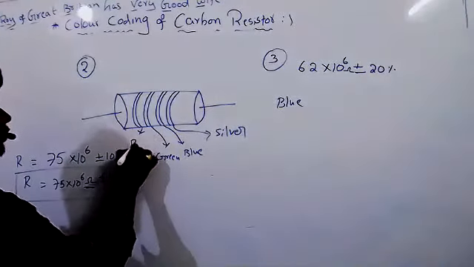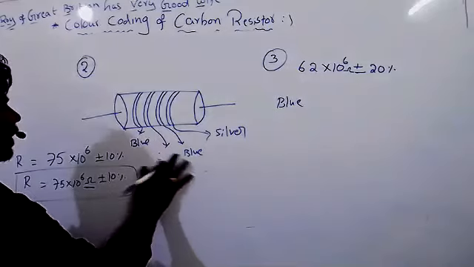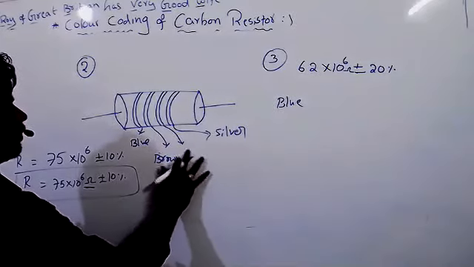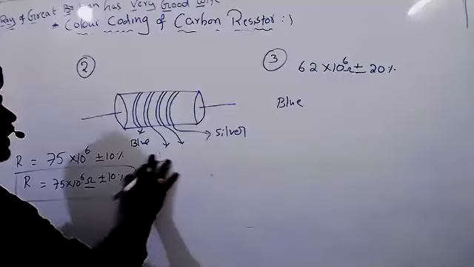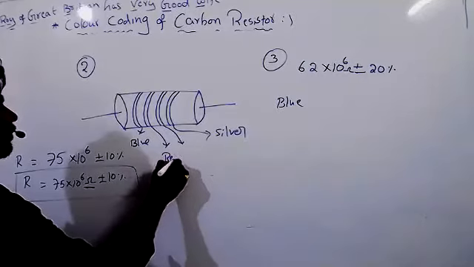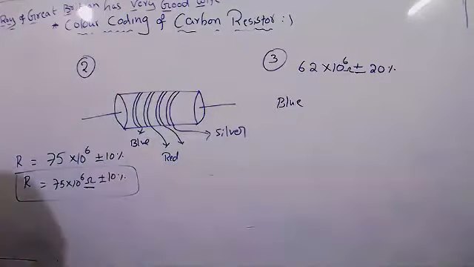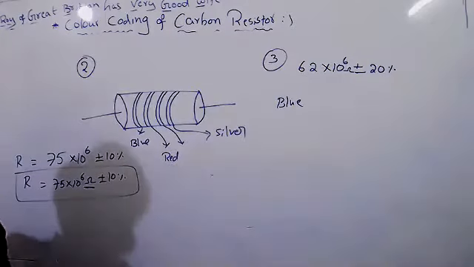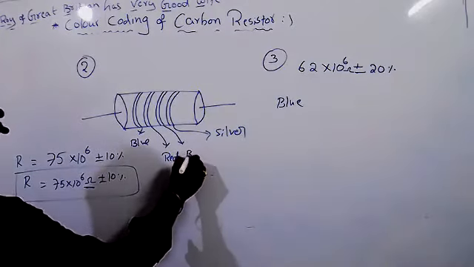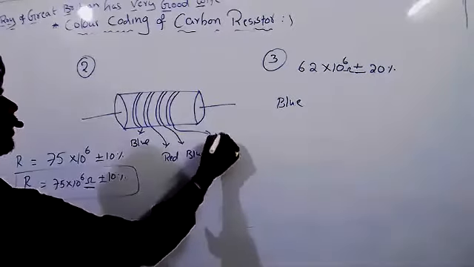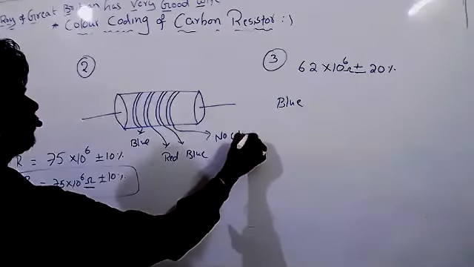Blue, brown. Second brown. Sir, it's red, not brown. Second red, right? Yes, sir. Next, again blue, sir. And here, no color, sir. That's all.